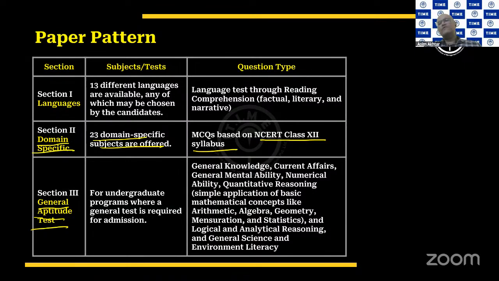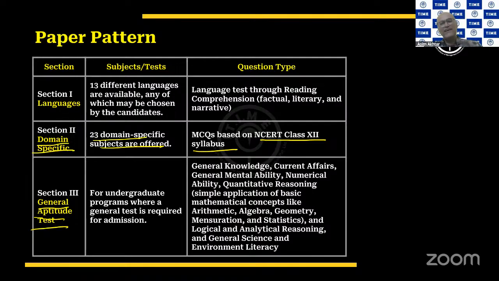So what you need to do is decide by having a look at the universities of your choice, have a look at the programs of your choice, and then see whether the general aptitude test is a prerequisite or not. But if you ask my advice, I would encourage you to appear for it also, because that way you are becoming eligible for all those programs where it is needed also.